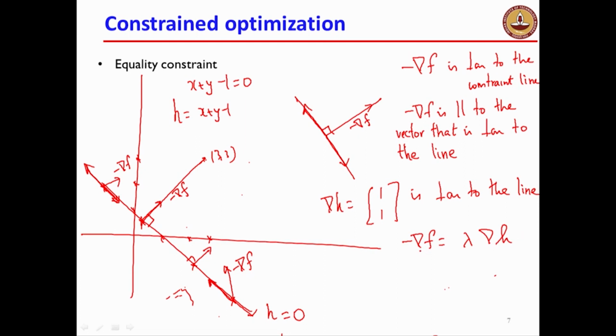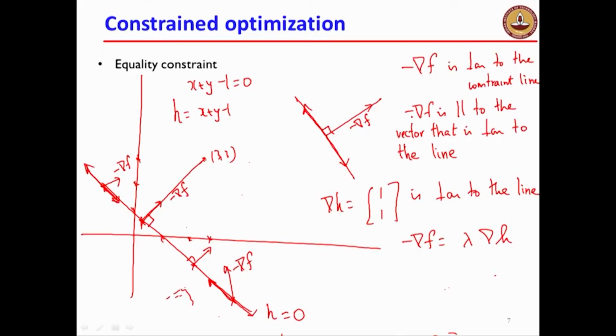So, unlike in unconstrained optimization, the gradient cannot be set equal to 0. What we have done is set the negative of the gradient equal to some scalar multiple of the gradient of the constraint. So, now you will appreciate why I went in a convoluted manner and said minus grad f is perpendicular to the line, minus grad f is parallel to the vector that is perpendicular to the line, because I know what vector is perpendicular to the constraint line, grad h. Grad h is perpendicular to the constraint line, therefore minus grad f is a scalar multiple of grad h. Now you might ask this question, what is the value of lambda? How do I get the value of lambda?